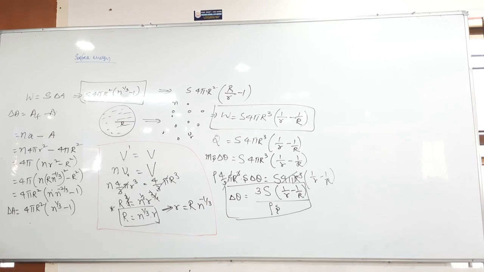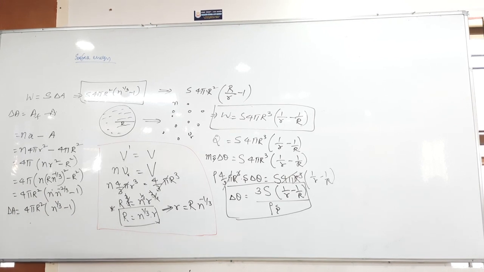Yes, you got it? The answer is 7.9 into 10 power minus 12. Yes, Vinutha, very good. Then, anybody else? Good. At least change in area you got 36 pi into 10 power minus 12.